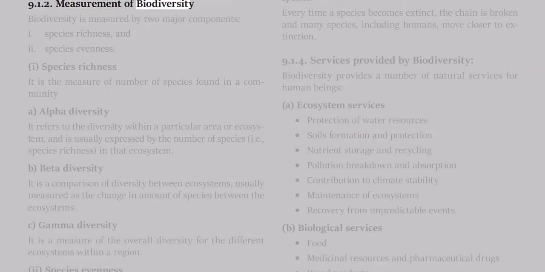9.1.2 Measurement of biodiversity. Biodiversity is measured by 2 major components: 1. Species richness, and 2. Species evenness. 1. Species richness. It is the measure of number of species found in a community. A. Alpha diversity. It refers to the diversity within a particular area or ecosystem, and is usually expressed by the number of species, i.e., species richness, in that ecosystem.